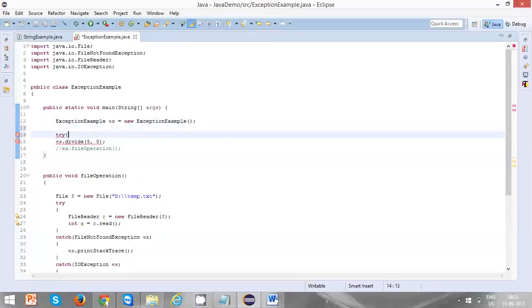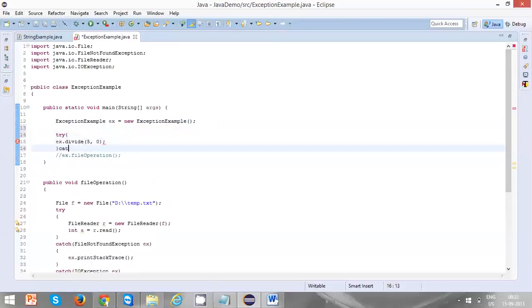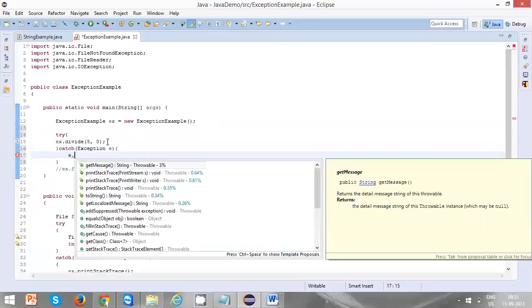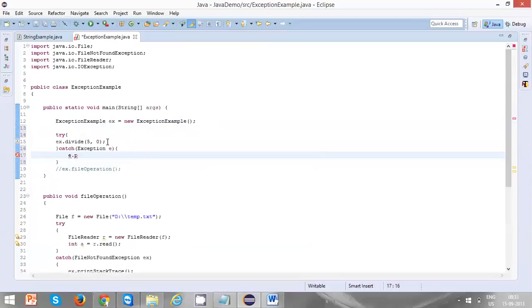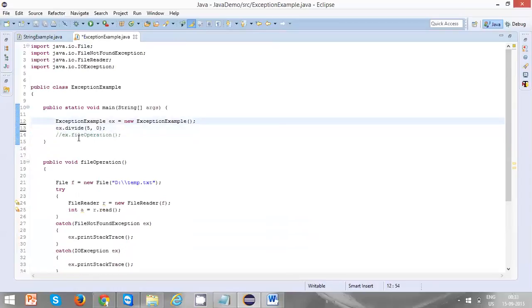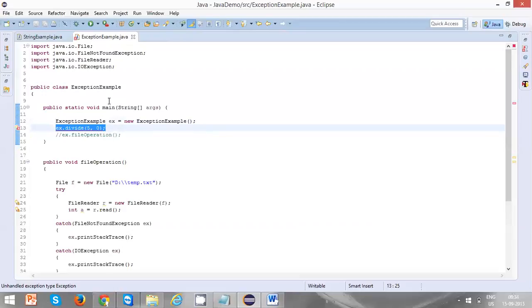You can handle it by try catch, catch exception e, like this, or you can simply throw it back. Who called this divide? It is called from the main method. Just throw it, just add throws Exception.